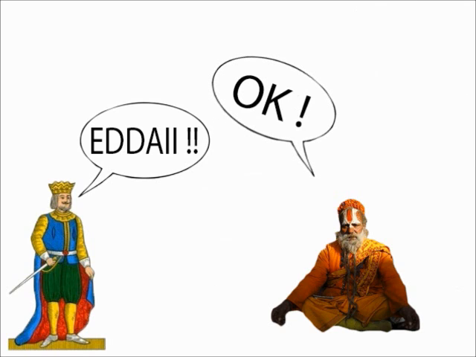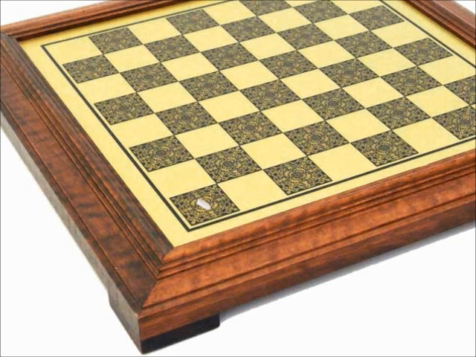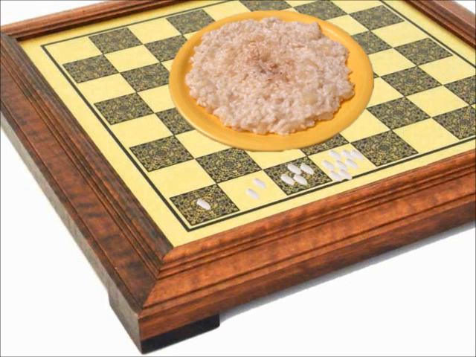Eventually, after looking at the chessboard, Sessa said, "You will give me a grain of rice for the first square, 2 for the second, 4 for the third, 8 for the fourth," and so on. The king laughed at the request, replying that he could have anything in the world but a few grains of rice were enough for him.